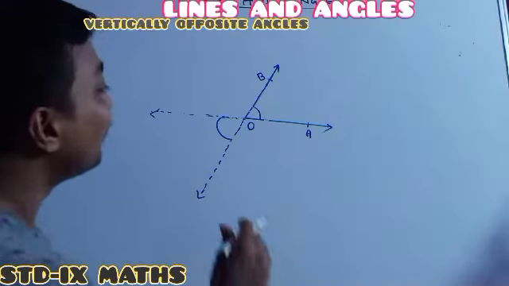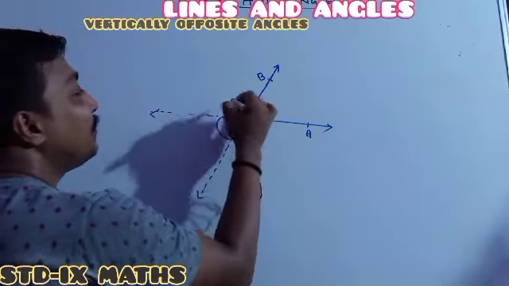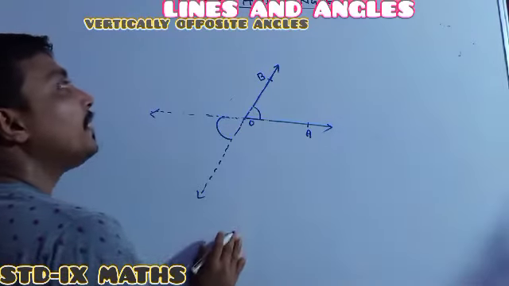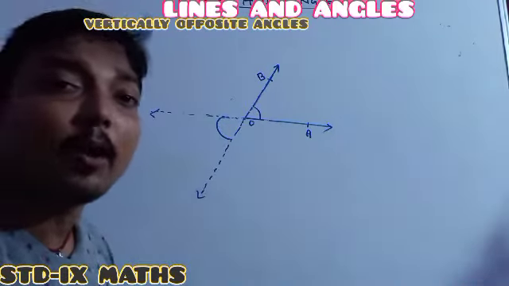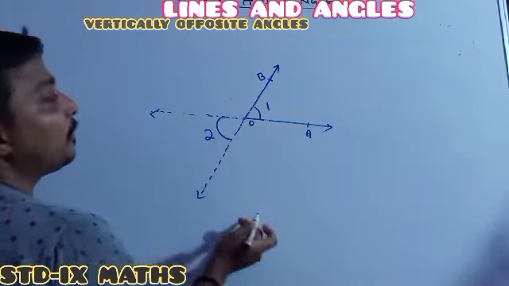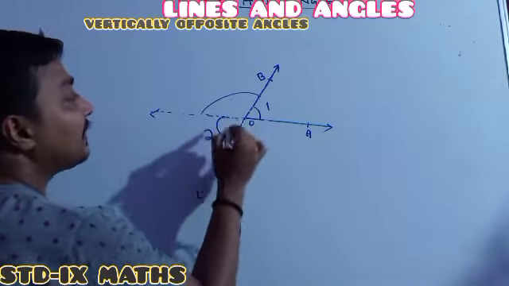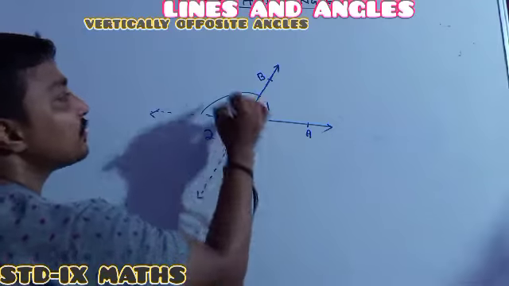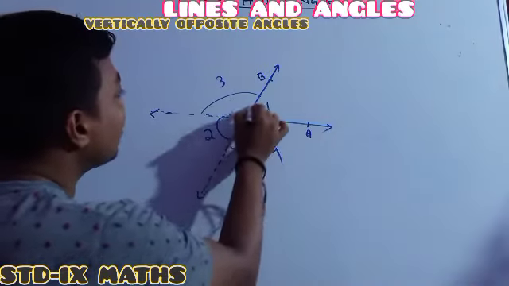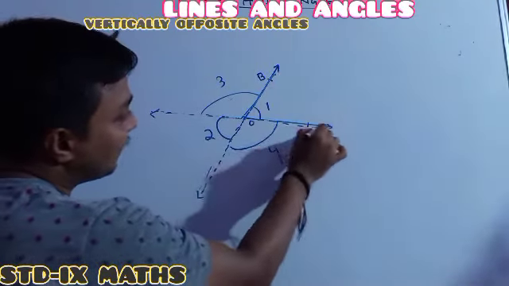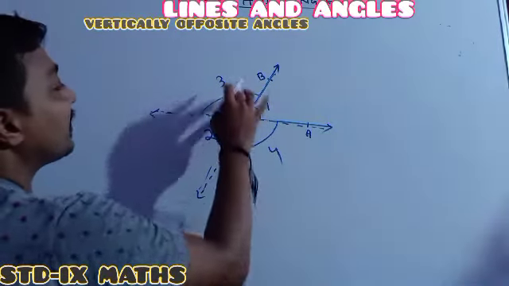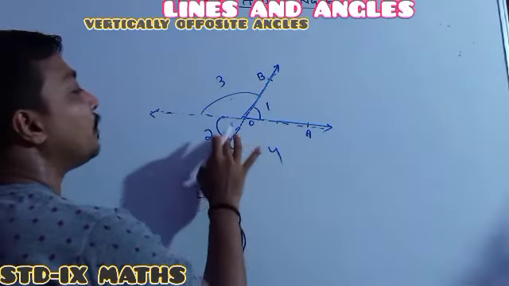Up to this clear? Now remember one point which will be required in our coming days. Suppose it is O. Remember, vertically opposite angles are equal. See, suppose this one is 1, this one is 2, both are vertically opposite angles. And for this angle, the vertically opposite angle is this one. For 3, the vertically opposite angle is 4. Why? Because suppose I am considering this one as 3, I will extend it backwardly. So both are vertically opposite angles. This pair is vertically opposite, and this pair is also vertically opposite.